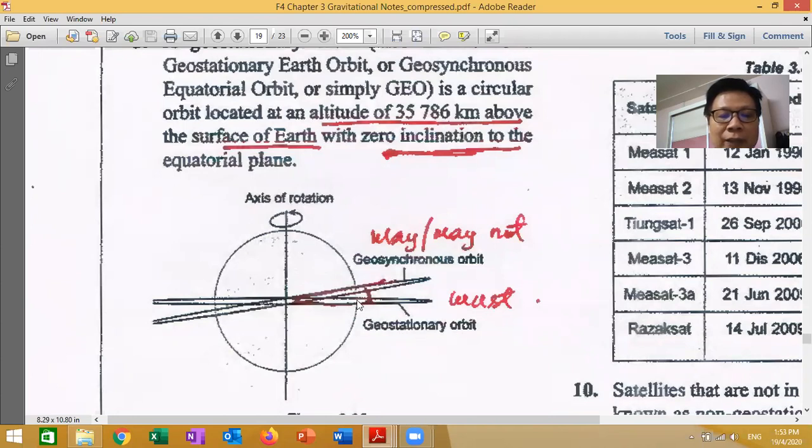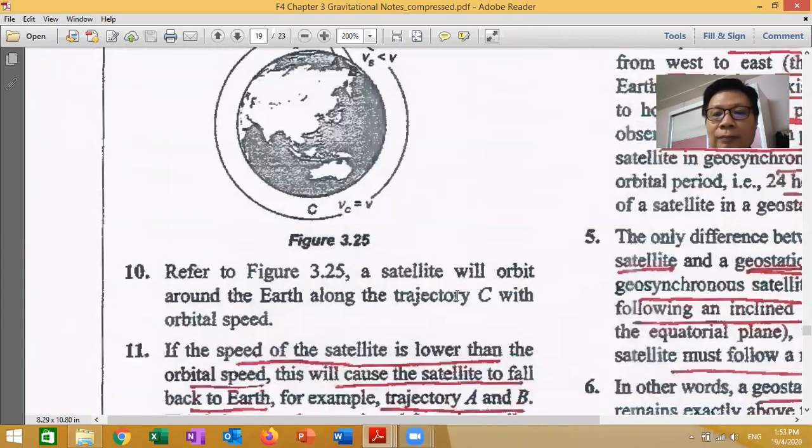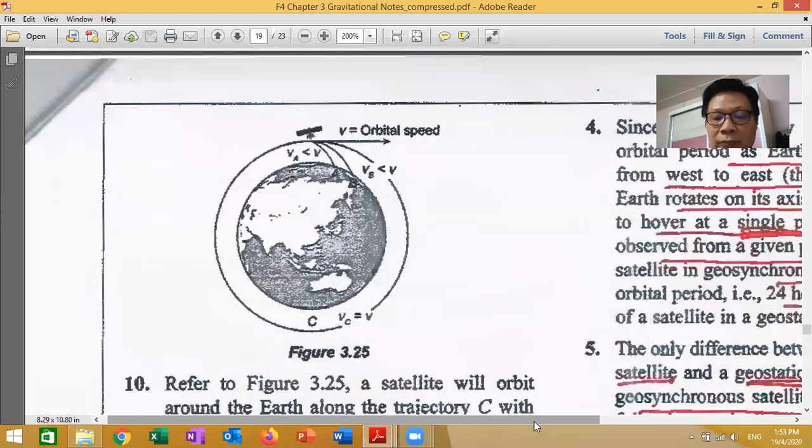Zero inclination means it cannot be inclined, it must be horizontal. And for geosynchronous orbit, this one may or may not; it is not necessary. All right, next one. Can you understand?